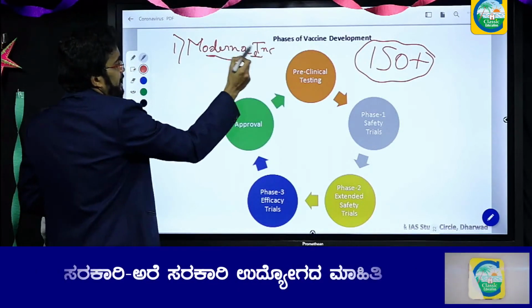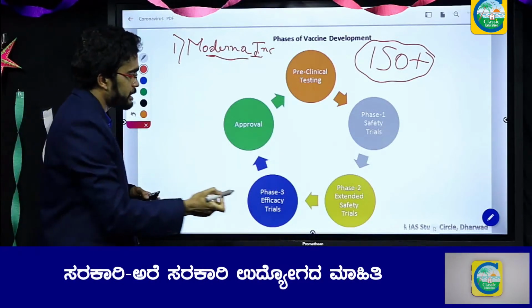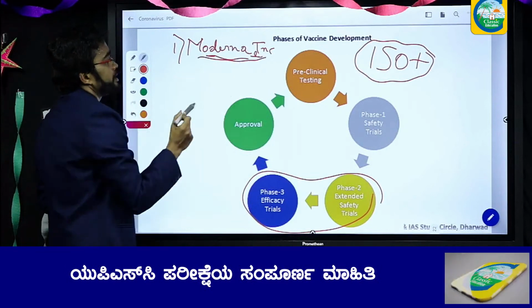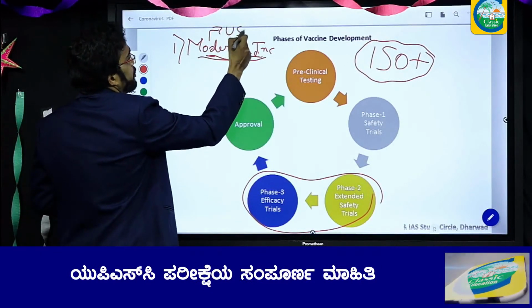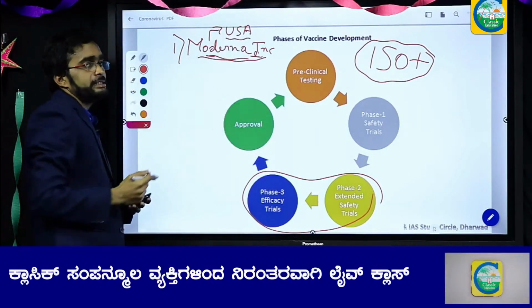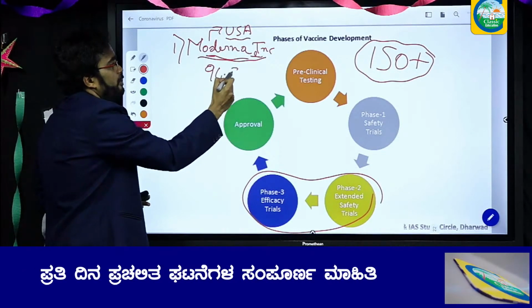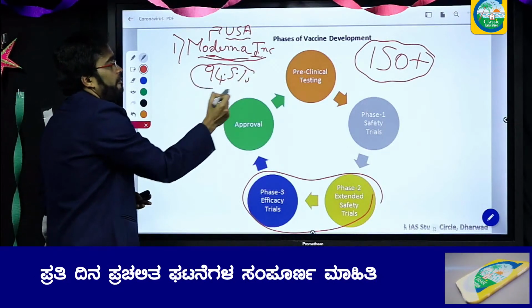All these vaccines are now at the final stages, phase 2 and phase 3 of the trials. Moderna, a company from the USA, is testing its vaccine, and its efficacy is said to be 94.5%. So it has a very good efficacy.